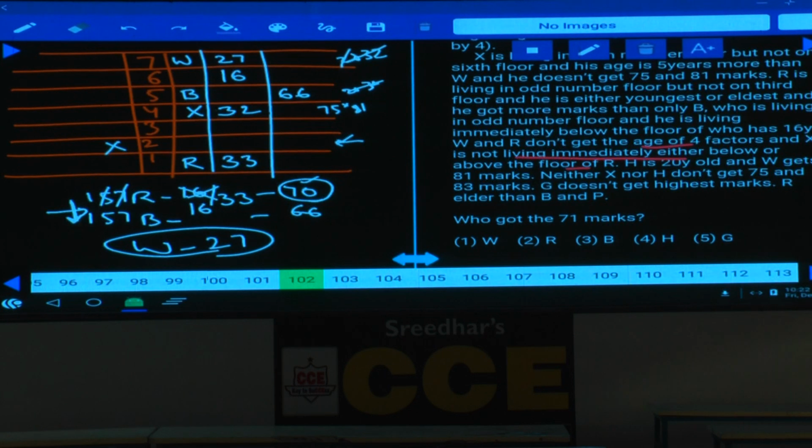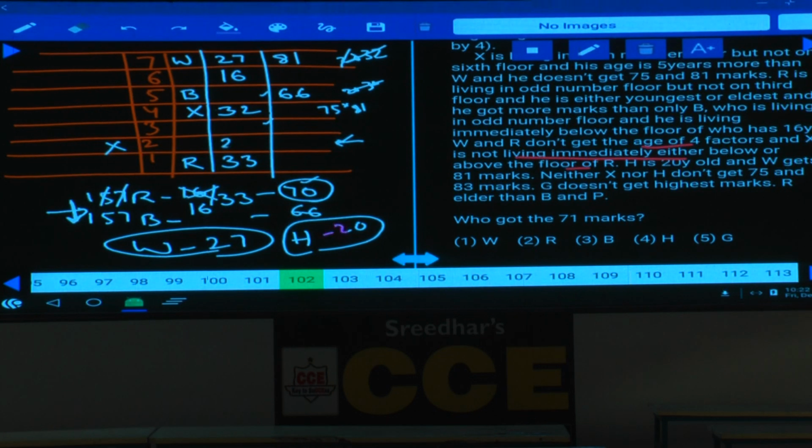As H is 20-year-old, hence what should be the value of this one, H? And W gets 81 marks. Now this W got 81 marks. W gets 81 marks, and H is 20-year-old. As this H is 20-year-old, tell me where should this H be? H cannot be on the 3rd and the 4th floor. Why H cannot be on the 3rd and the 4th floor? Because if H is on the 3rd and the 4th, now this is 32, and these two are multiples of 4, which should not be the case.